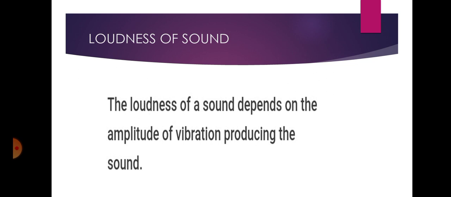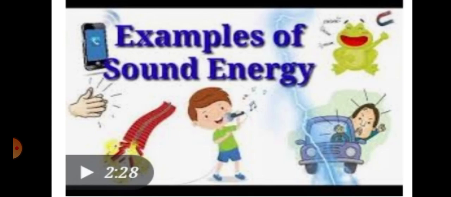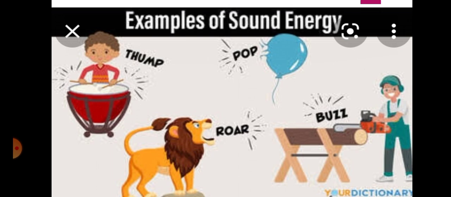There are different factors on which the loudness depends. Number one is the area of the vibrating body. As we know, the larger the area of the vibrating body, the louder the sound will be. So we can say that the loudness of the sound is directly proportional to the area of the vibrating body. For example, the surface area of the school bell is much greater than the surface area of the house bell. Therefore, the school bell produces a louder sound as compared to the house bell. You can take different examples in your daily life.